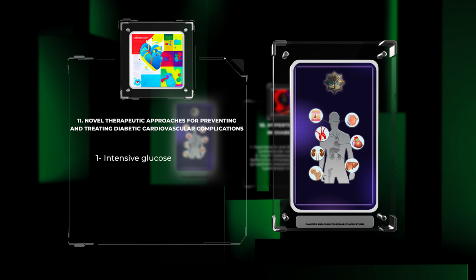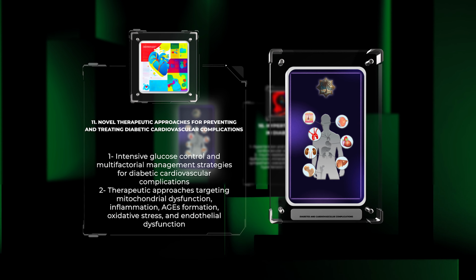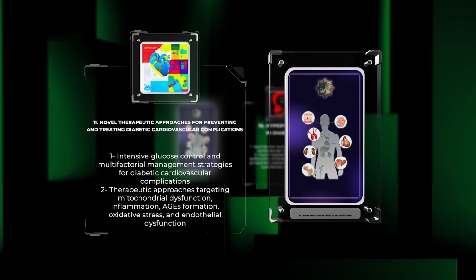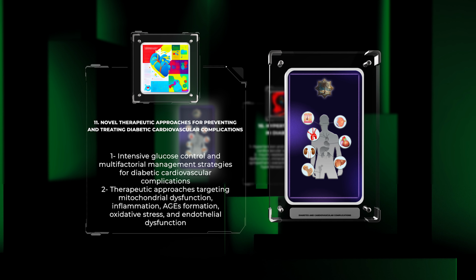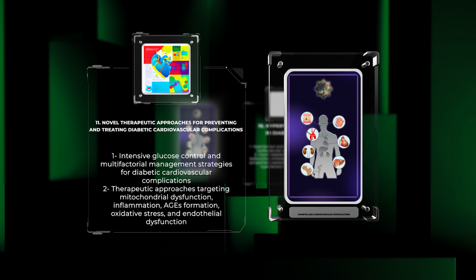Intensive glucose control, along with multifactorial management strategies, has been the cornerstone for preventing and treating diabetic cardiovascular complications. Emerging therapeutic approaches targeting specific pathways, such as mitochondrial dysfunction, inflammatory signaling, AGEs formation, oxidative stress, and endothelial dysfunction, offer promising avenues for improving clinical outcomes in diabetic patients. We will discuss innovative interventions and their potential impact on cardiovascular health.